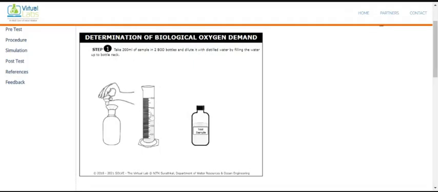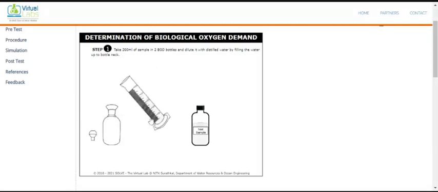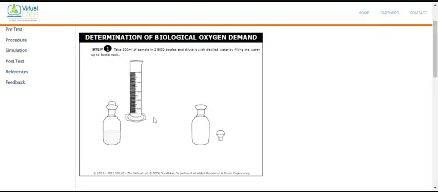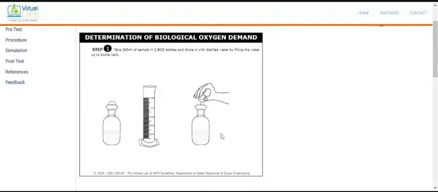Now open the stopper knob, then pour this into the BOD bottle. How much? 200 ml. Then close this one. Again open this sample bottle, pour it, and measure again, because here we are taking 2 BOD bottles with the sample. One sample is used for the initial DO, and the other sample bottle is used for the final DO. Again we are pouring, so click on the measuring cylinder, pour it into the bottle, and quickly close it with the stopper.